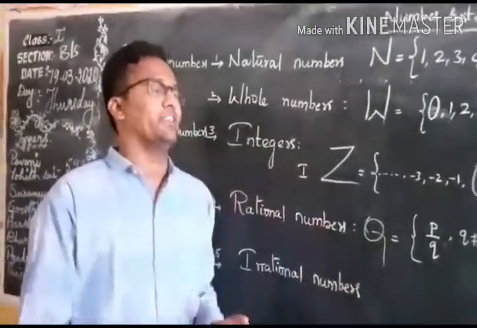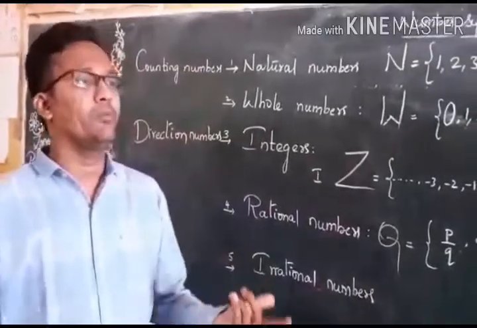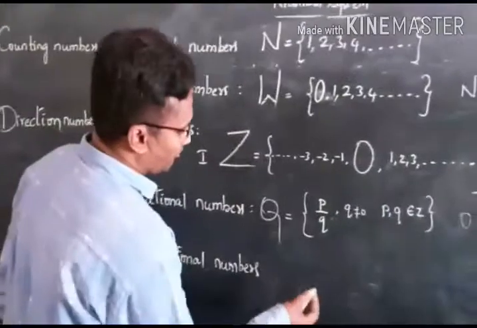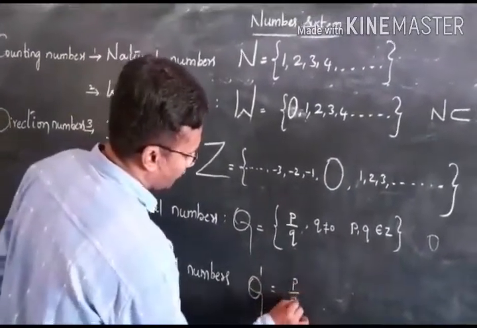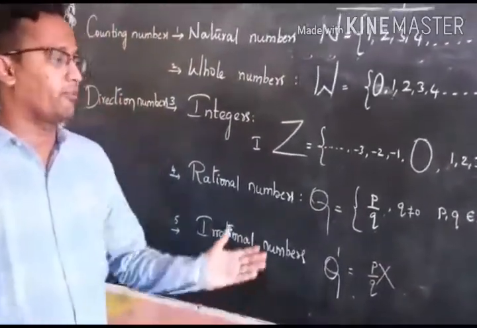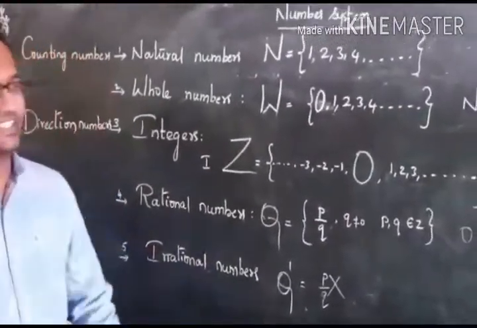And what will this fellow say? The opposite: the number which cannot be written in the form of p by q. If it is not possible to write a number in the form of p by q, then such numbers are called irrational numbers.